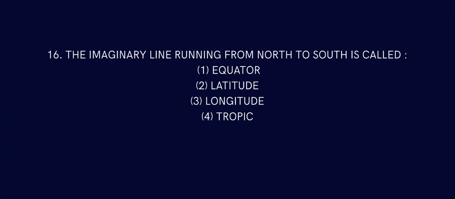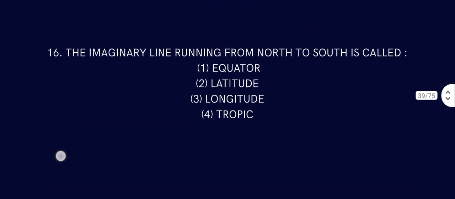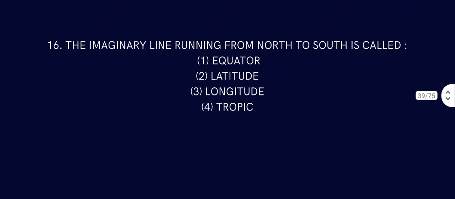Question number 16. The imaginary line running from north to south is called. So north to south is called what? Equator, right? East to west is called longitude, right? Yes. So wait a second. North to south. Imaginary line from north to south is, okay, sorry, north pole. Like north to south is called longitude, but east to west is what? Equator.